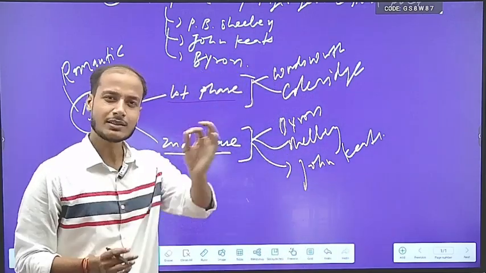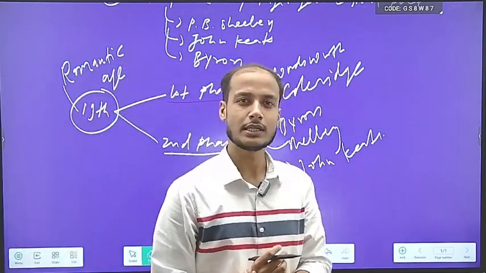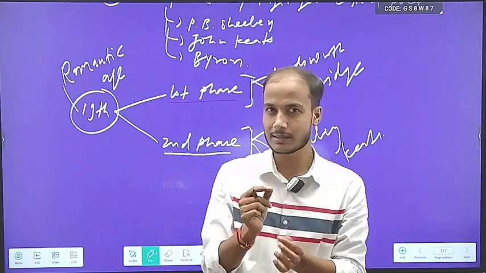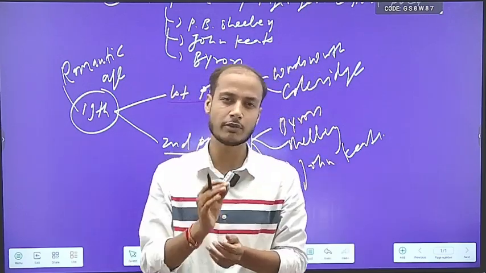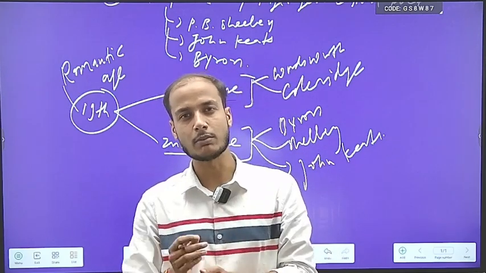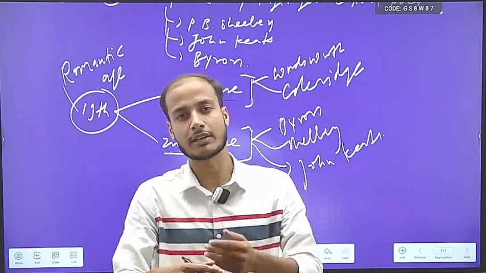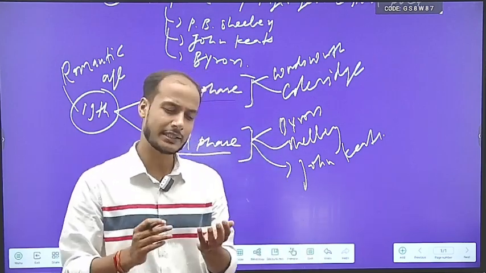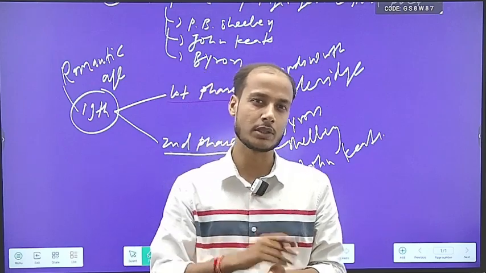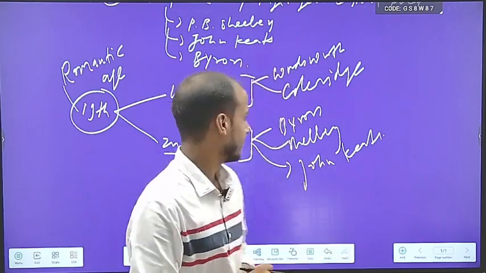See, the 19th century English literature is not very simple. If you analyze it in a deep way, then you will find it is a period that has left an indelible imprint on almost all the periods that followed it, right? Whether it is the Victorian age, whether it is 20th century literature, or whether it is post-colonial literature, right?